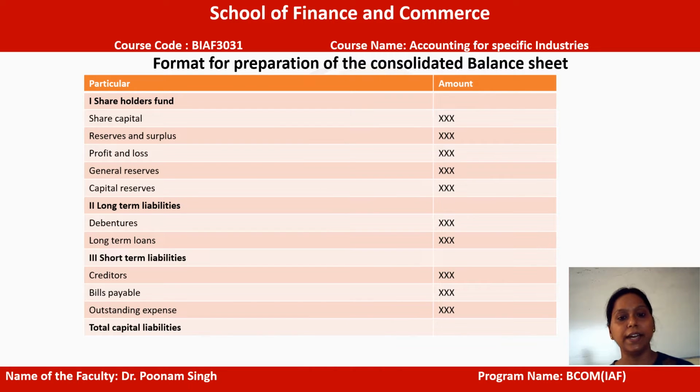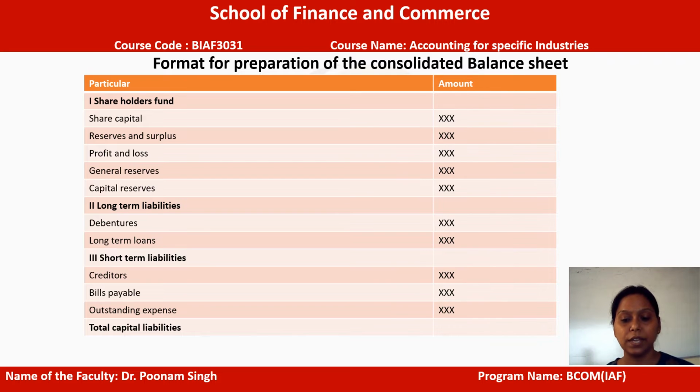The second head talks about the long-term liabilities. Within that, the liabilities which are basically for a longer period of time. Under that, the debentures or long-term loans will fall. So if the company has taken any long-term loan, at that point of time, it will fall under the long-term liability head. Third is the short-term liabilities. Within that, the shorter period liabilities will fall, like the bills payable maybe to the suppliers or the creditors. And in the short-term liabilities, the outstanding expenses will also fall.